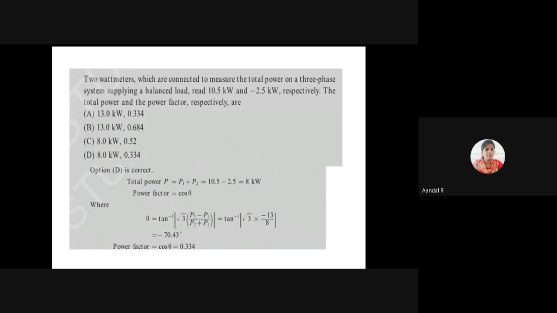The next one is a simple question. Two wattmeters are connected to measure the total power on a three-phase system supplying a balanced load.